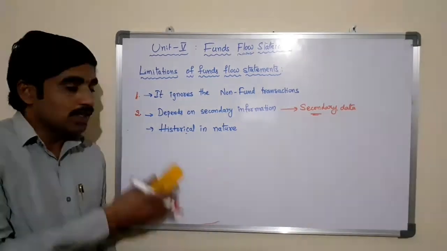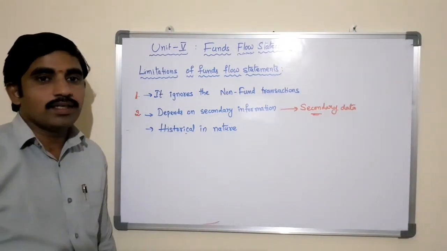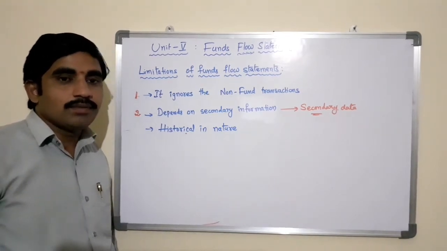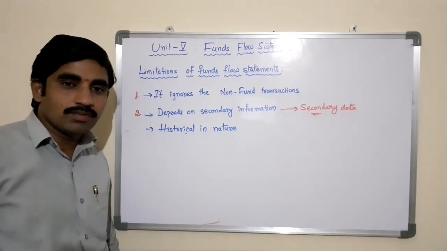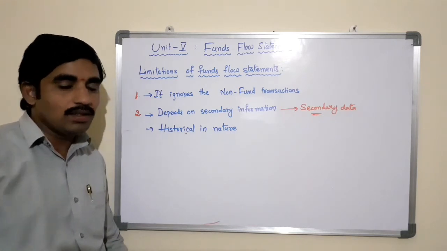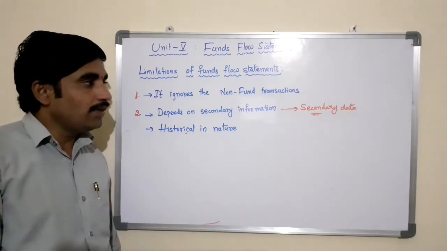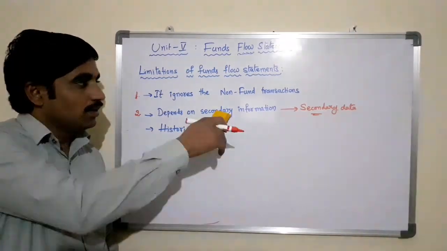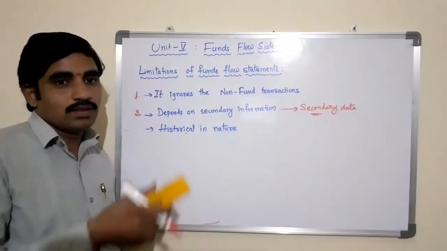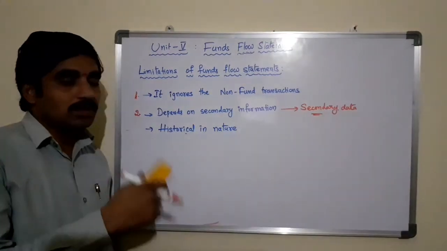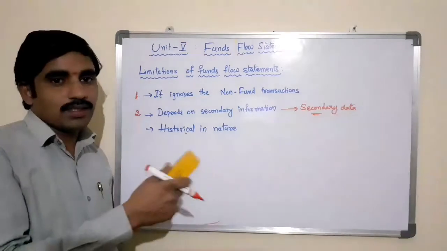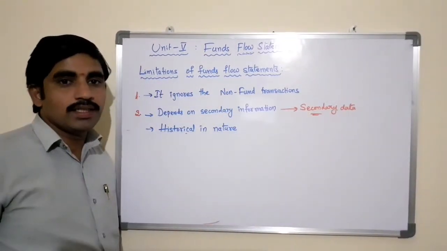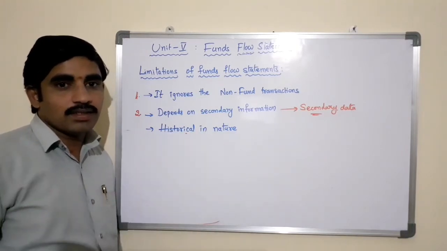Because a funds flow statement is based on the secondary data which is available in the business in terms of balance sheet, income statements, trading account, profit and loss account, and any other statements, there may be a chance of giving incorrect suggestions to the business, because this funds flow statement cannot change any data which is taken from the financial statements.